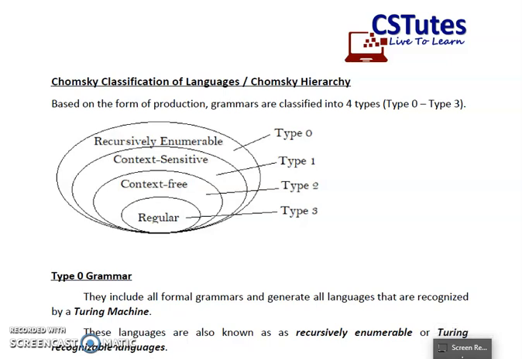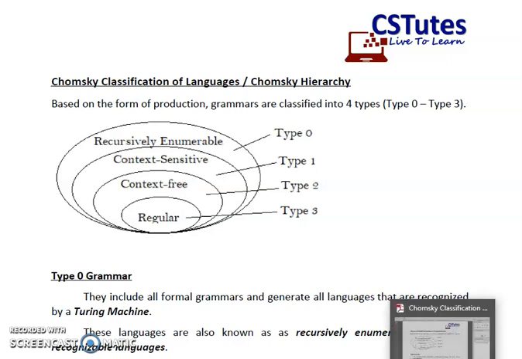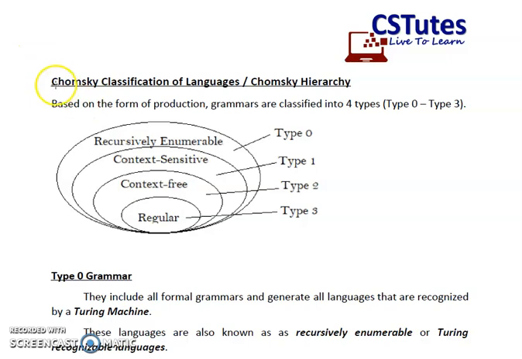In our last video, we discussed grammars for automata. In that video, I told you that the grammars are further classified into four types, and this hierarchy is given by Chomsky, and that's why this is known as Chomsky classification of languages or Chomsky hierarchy. So in this video, we are going to learn about Chomsky classification, or we can say Chomsky hierarchy.